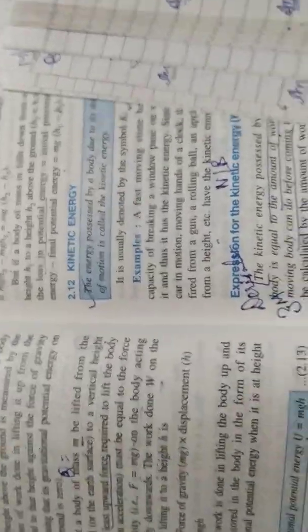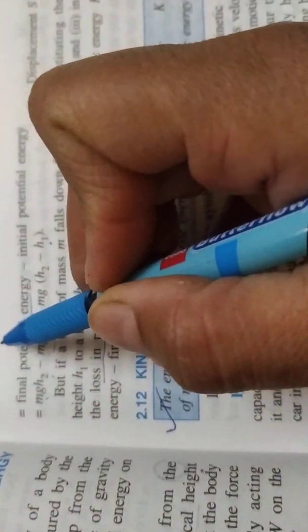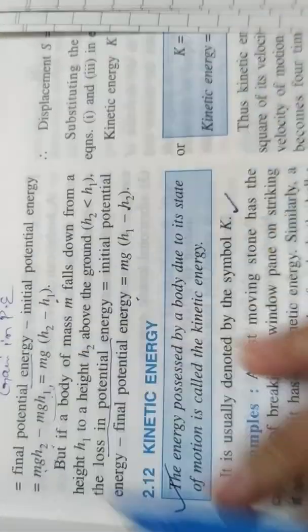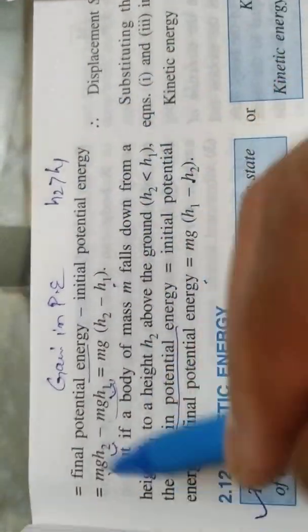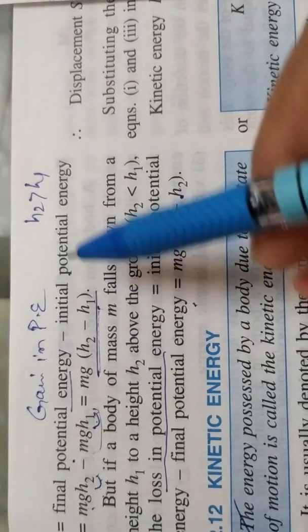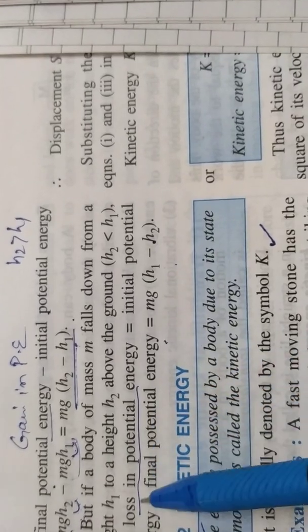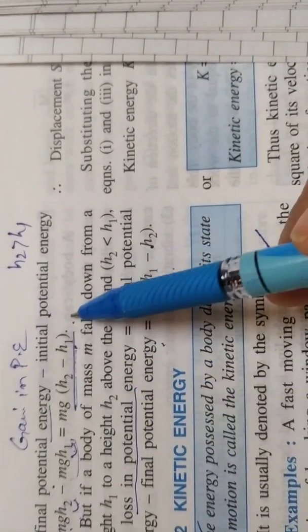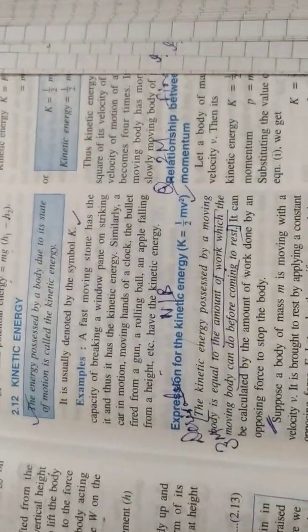Then, next case is kinetic energy, and here he has solved the decrease or the gain in potential energy from two different positions. Like if a body has to go up from H1 to H2 and H2 is more height than H1, then its final potential energy minus initial potential energy will be the gain in potential energy, because it is going up, then it will be gaining potential energy, and while coming down it will be losing potential energy. So simply you have to calculate the two potential energies and find out their difference. Next topic is kinetic energy.